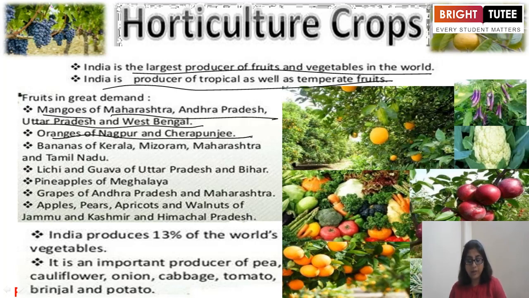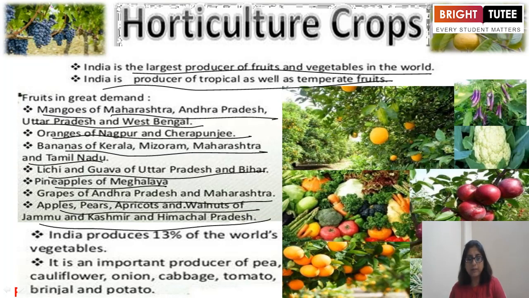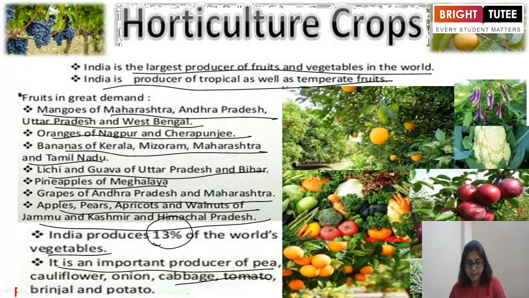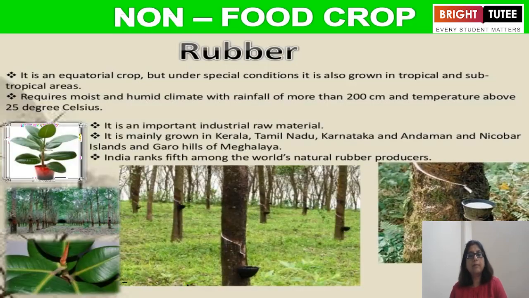Oranges of Nagpur and Cherrapunji. Bananas of Kerala, Mizoram, Maharashtra, and Tamil Nadu. Lychee and guava of Uttar Pradesh and Bihar. Pineapple of Meghalaya. Grapes of Andhra Pradesh and Maharashtra. Apples, pears, apricots, and walnuts of Jammu and Kashmir and Himachal Pradesh. India produces 13% of the world's vegetables. As it produces 4% of coffee, it produces 13% of the world's vegetables. And it is an important producer of pea, cauliflower, onion, cabbage, tomato, brinjal, and potato.